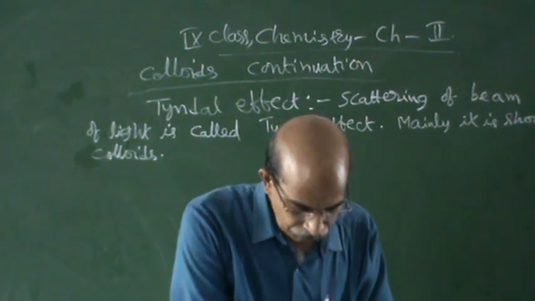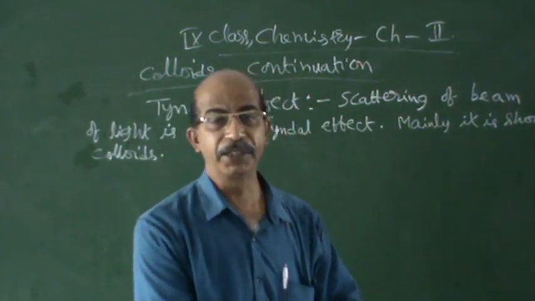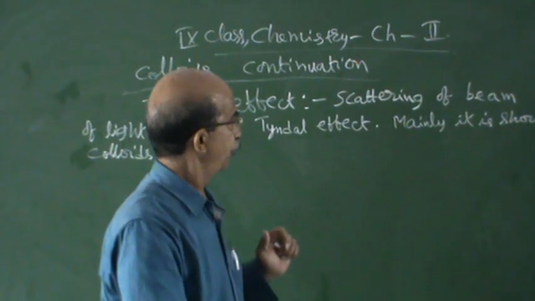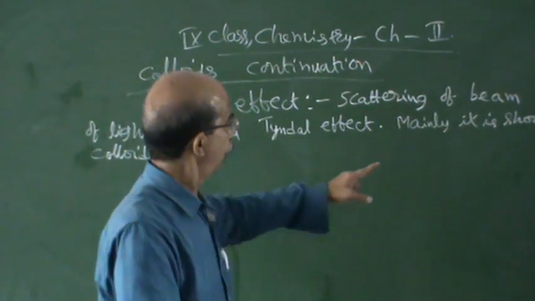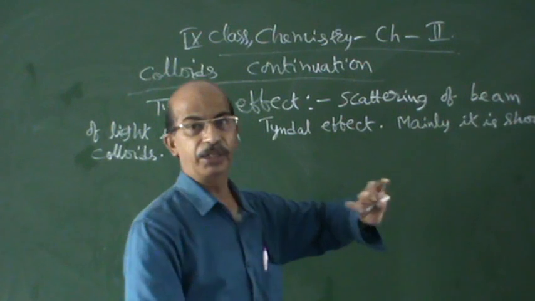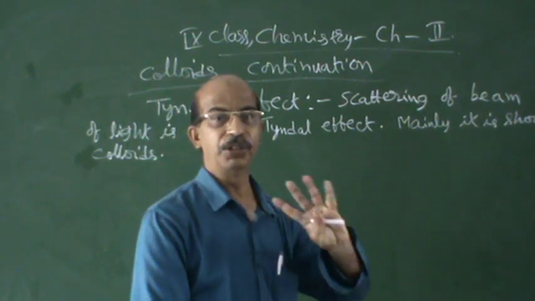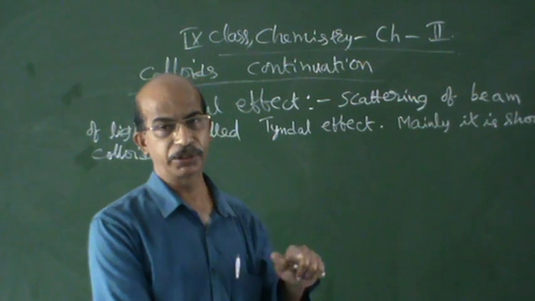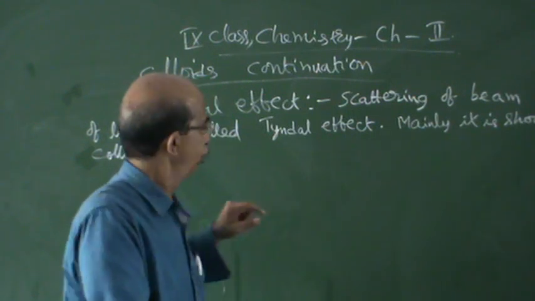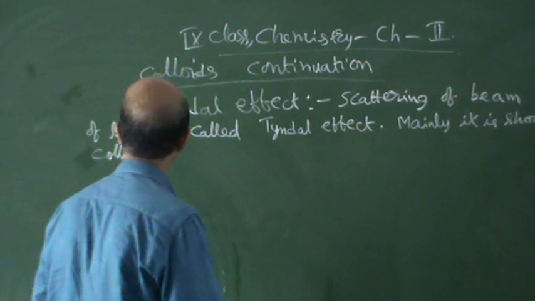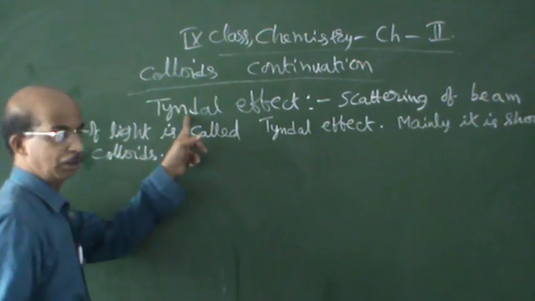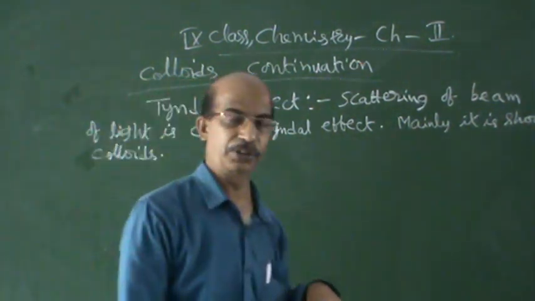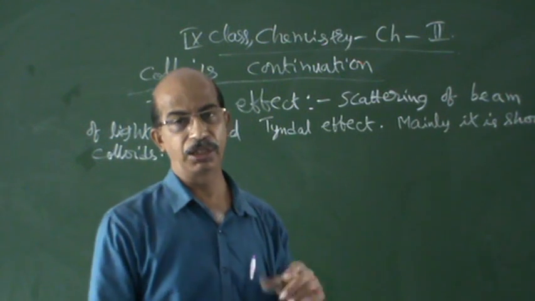So, the Tyndall effect means what? Scattering of a beam of light. When does it happen? When there is a colloid; otherwise it will not happen. A colloid is compulsory for scattering. It is named after the scientist Tyndall, that's why it is called the Tyndall effect. Then I am giving examples.